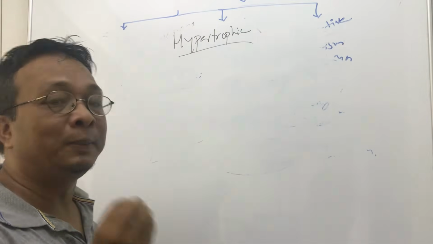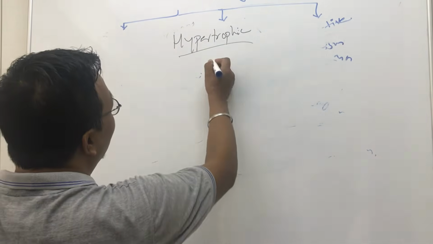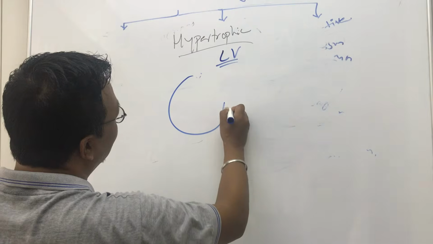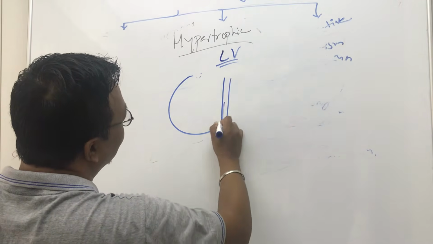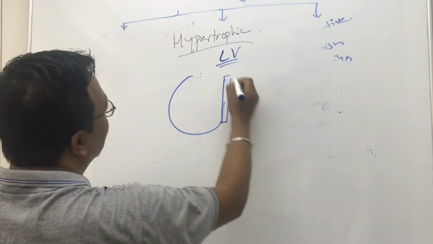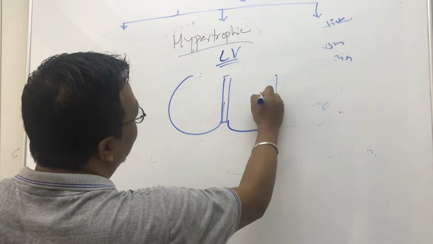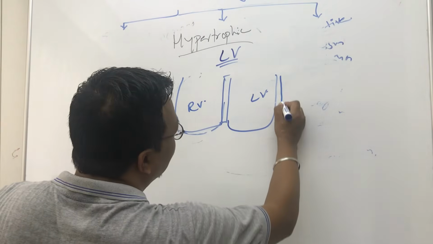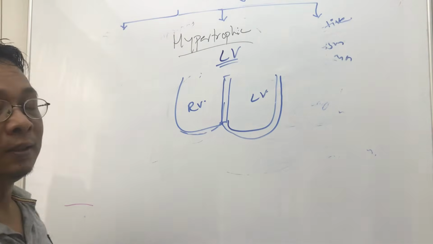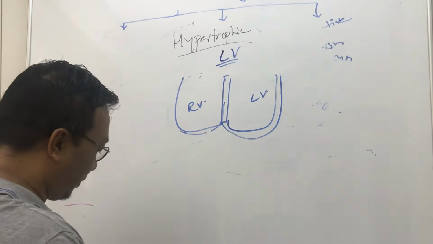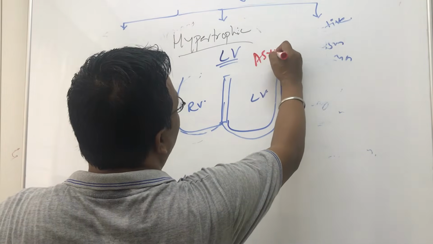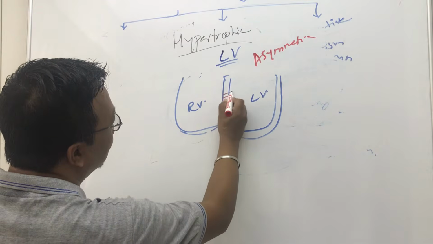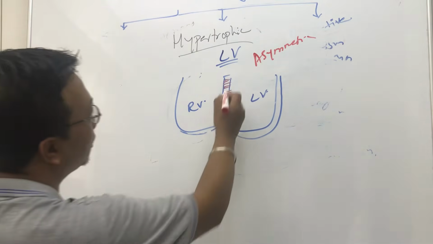Now there is typical hypertrophy of the cardiac myocytes, especially of the left ventricle. So let's say this is the interventricular septum, this is the left ventricle, and this is the right ventricle. So there is typical hypertrophy. And remember, this is asymmetric hypertrophy. More hypertrophy towards the interventricular septum, meaning this part is more thickened.